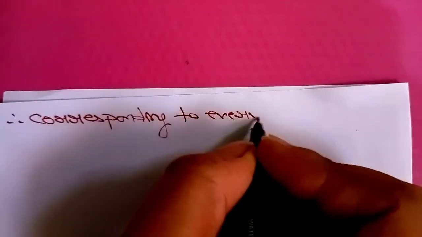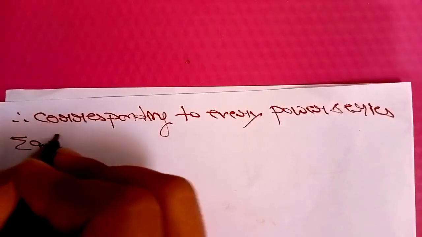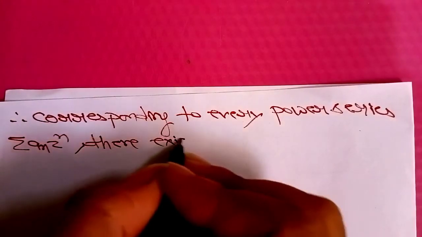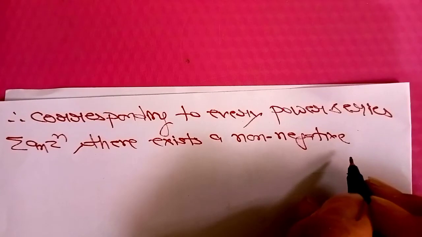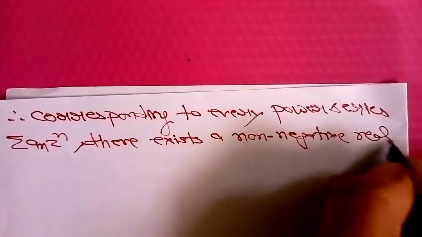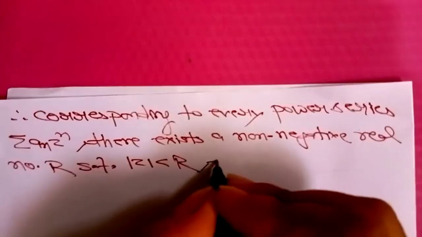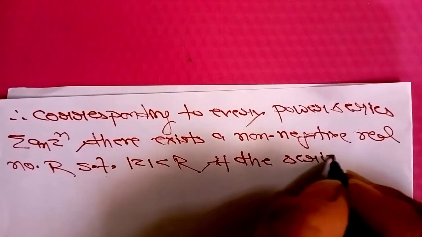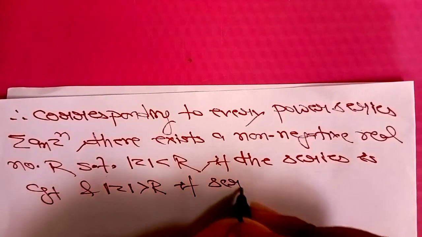Therefore, corresponding to every power series summation an zn, there exists a non-negative real number, that is capital R, from 0 to infinity, such that the series is convergent if mod of z is less than R, and the series is divergent if mod z is greater than R.